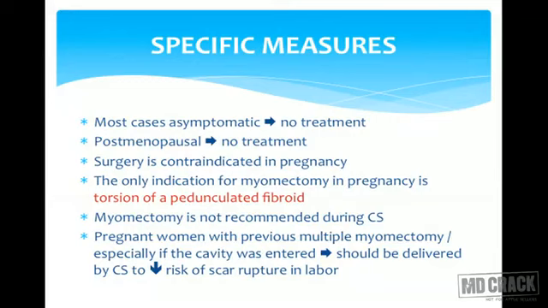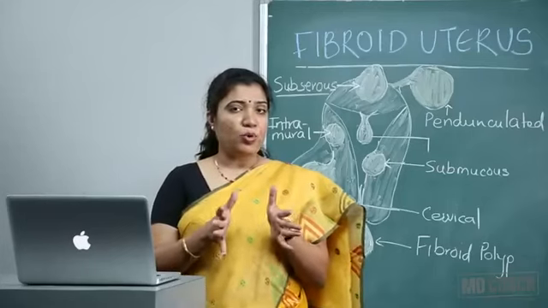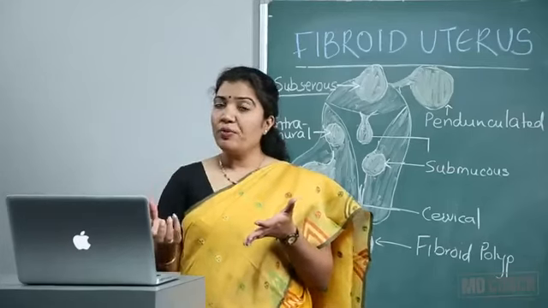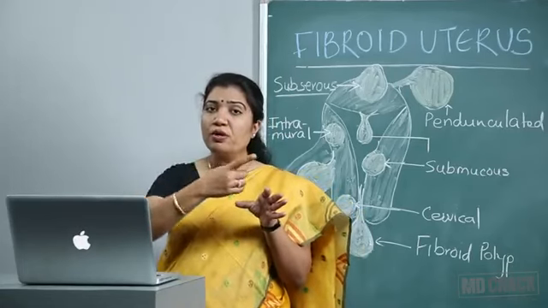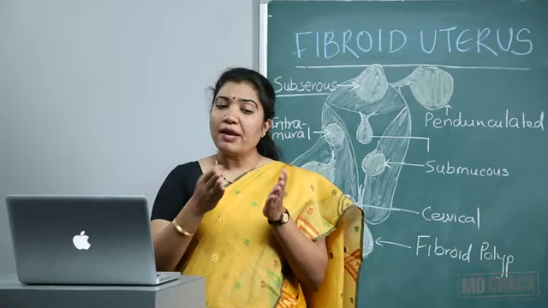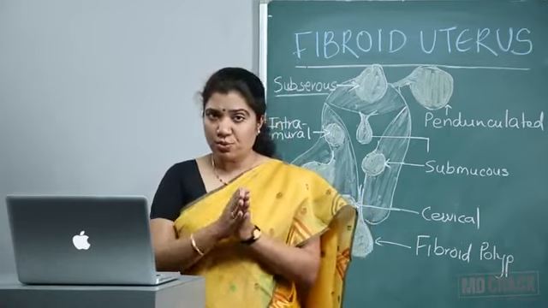Pregnant women with previous multiple myomectomy, especially if the cavity was opened during myomectomy, in that case we have to take care of that scar. Are you getting my point? When we remove the myoma, we take an incision on the uterine wall, shell out the myoma from its false capsule and reclose it, so we reconstruct the uterus again.